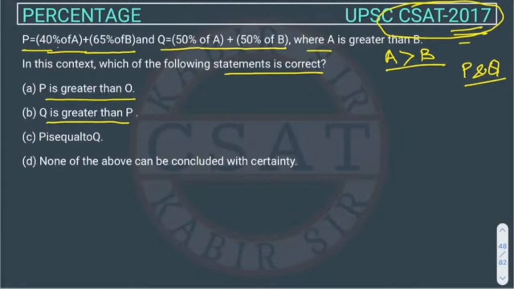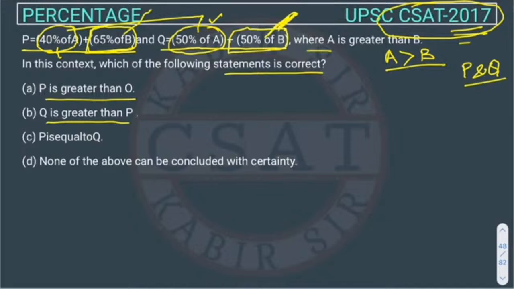See, in P we are using 40% of A, and in Q we are using 50% of A. So in this section Q will be greater, but in the second part, 65% of B in P and 50% of B in Q. If this had been smaller, then we could conclude about Q, but now we can't conclude directly. So in this method we will consider values of A and B.